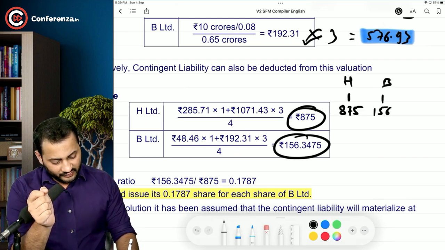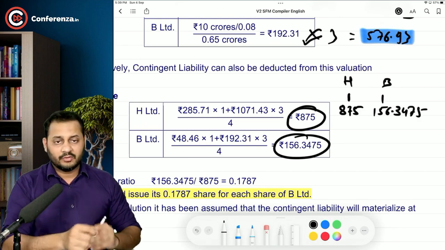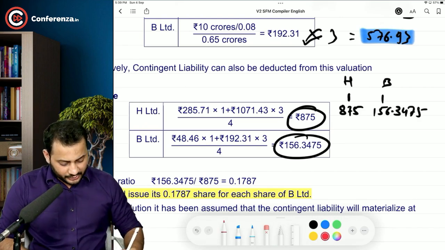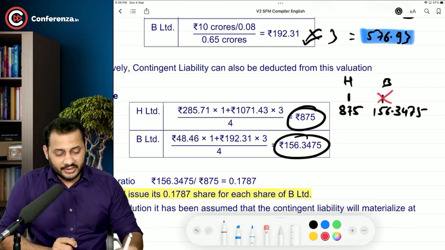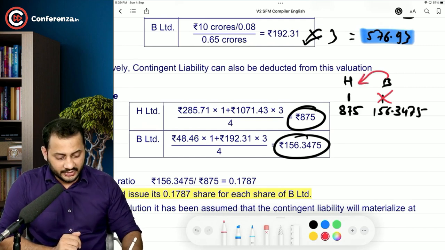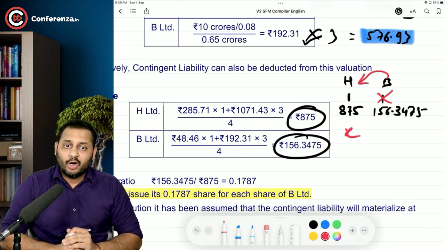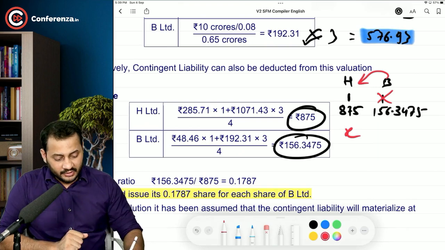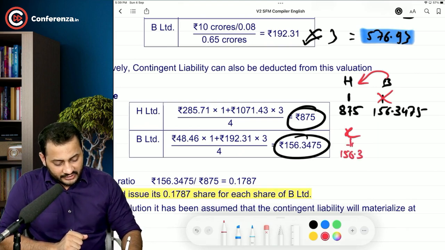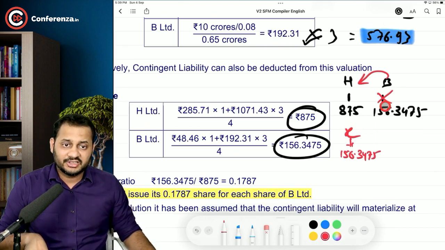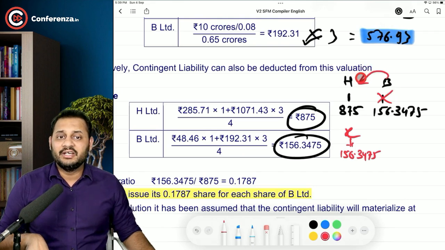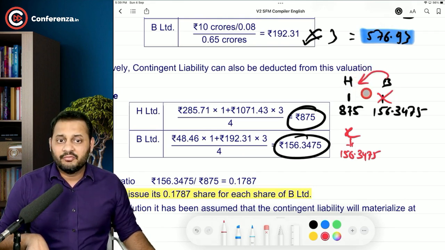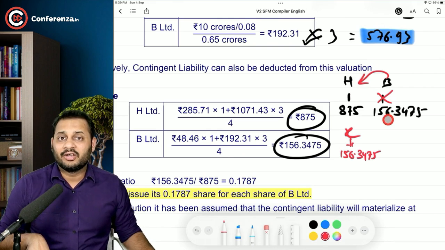156.3475. Now the question is, if B Limited is to close or give up his ownership in B Limited, he should get some shares of H Limited, which will be X. And how many shares of H Limited will make the value as 156.3475? Because these shareholders, in order to give up their shareholding in B Limited, will need an ownership in H Limited, which will make their value exactly equal to what it is right now, 156.3475.